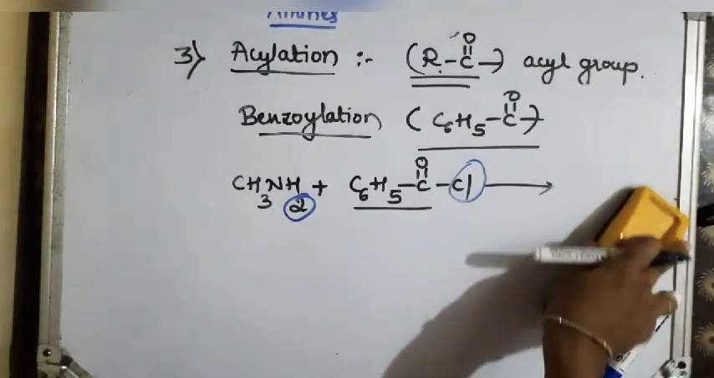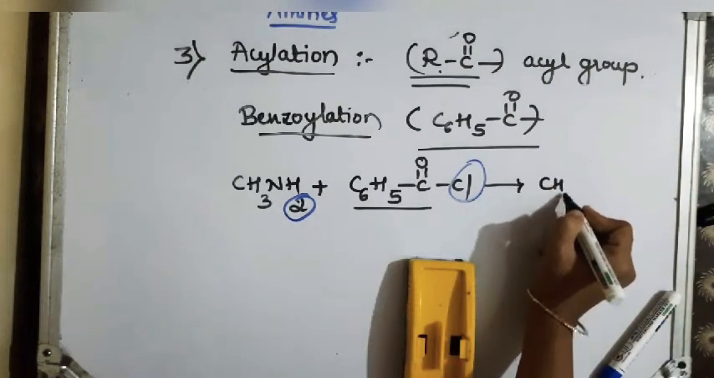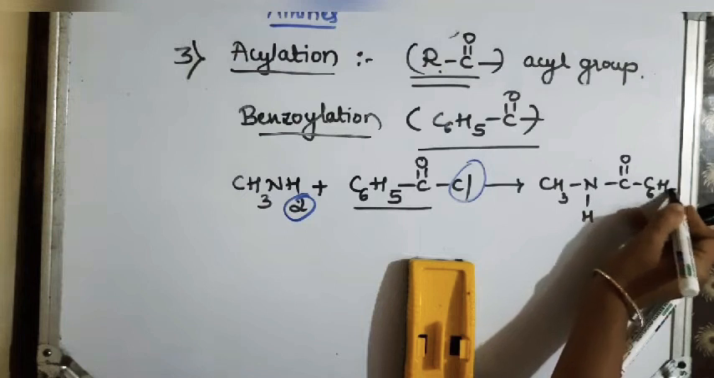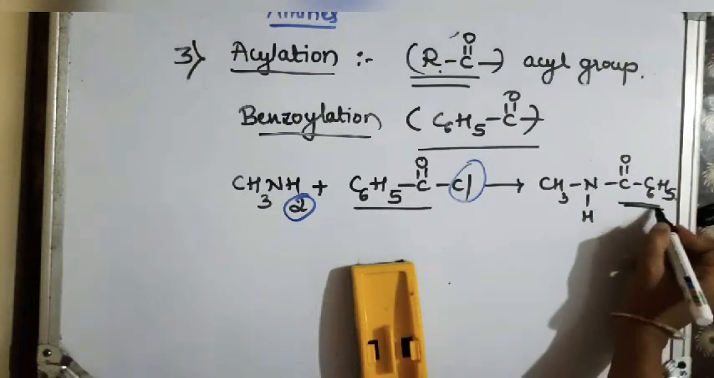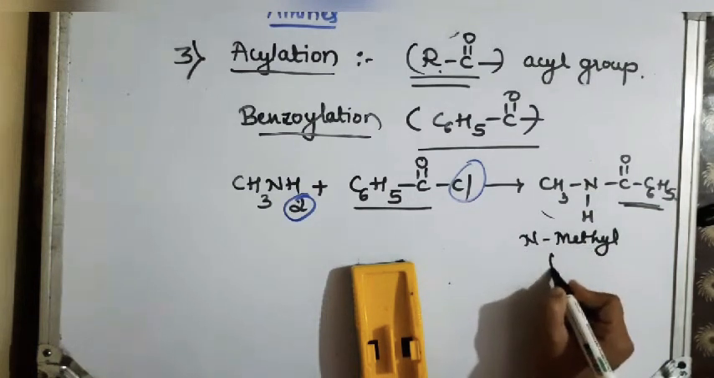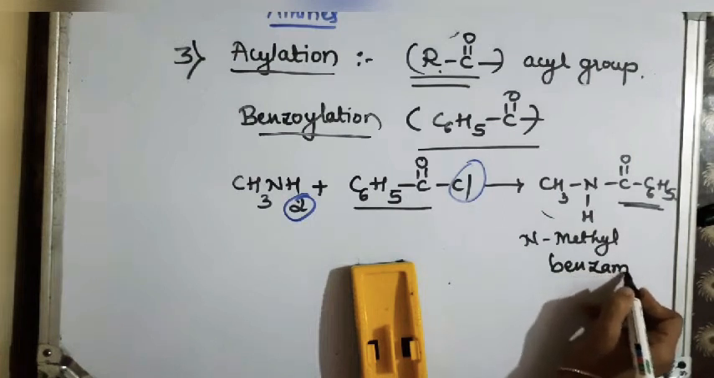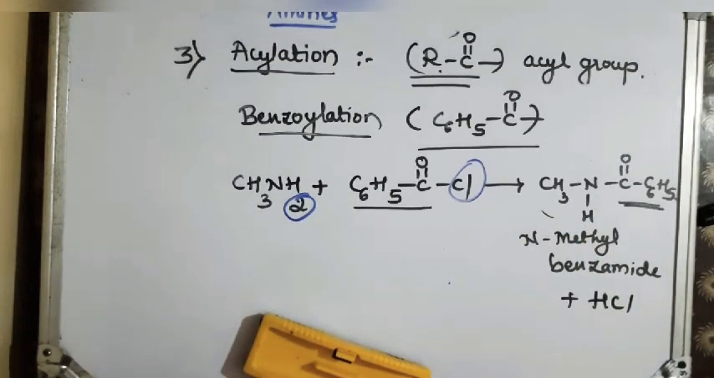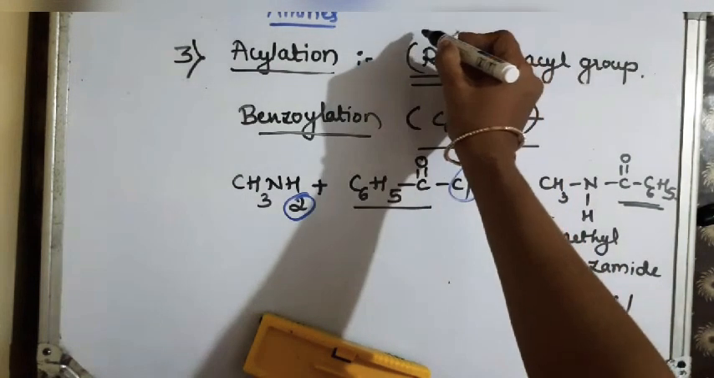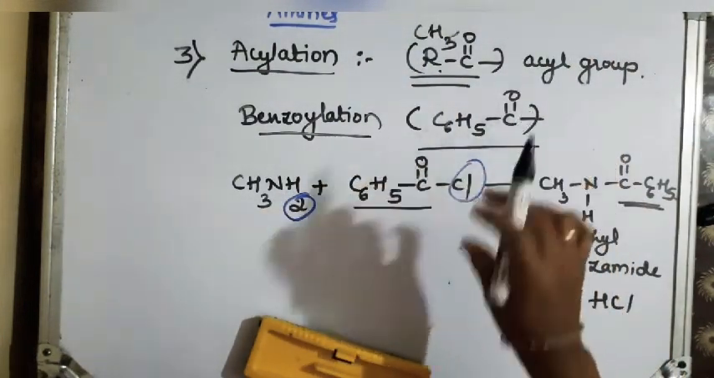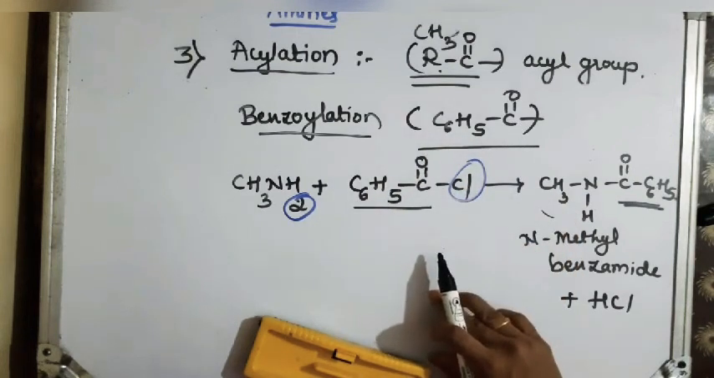I'll write again. We get CH3NHCOC6H5. So this is the benzoyl group introduced in the amine. This is N-methyl benzamide, with the release of HCl. N-methyl benzamide is formed as a product. So this reaction is called benzoylation. If we are replacing hydrogen by CH3CO, then it is acylation. If it is C6H5CO, then it is called benzoylation.